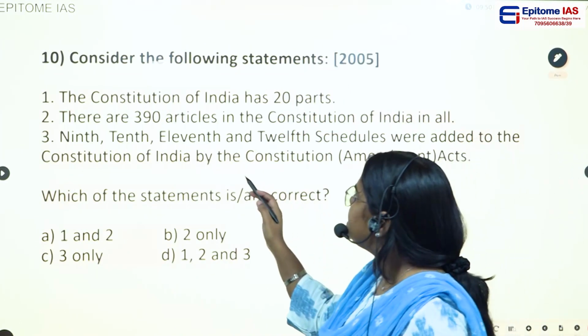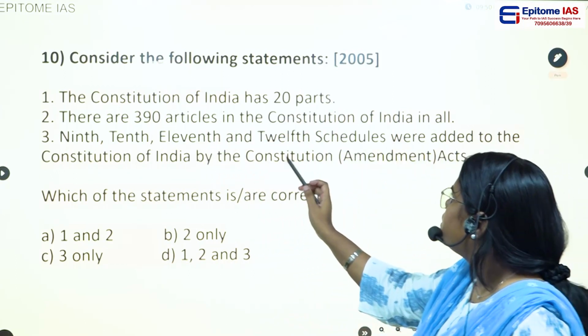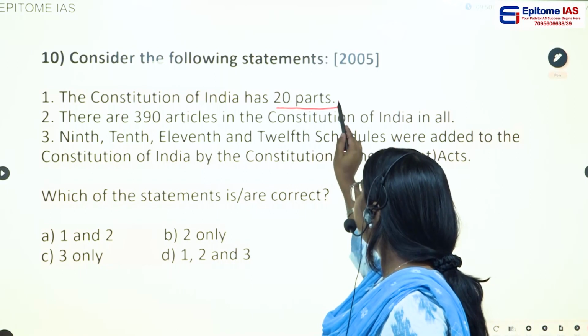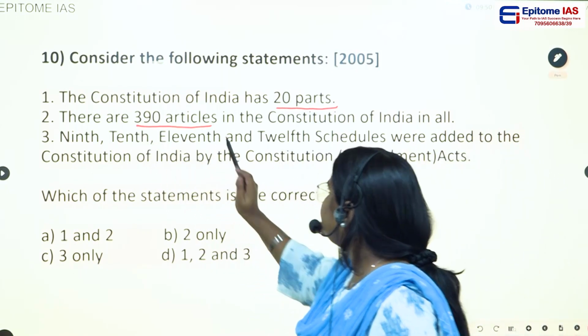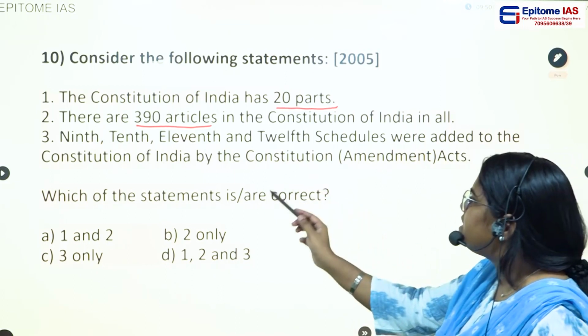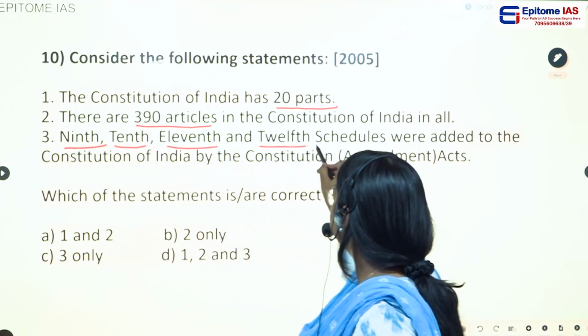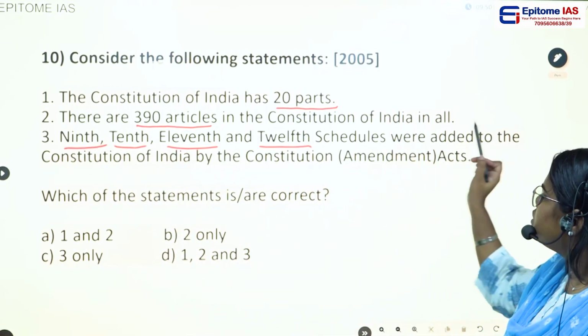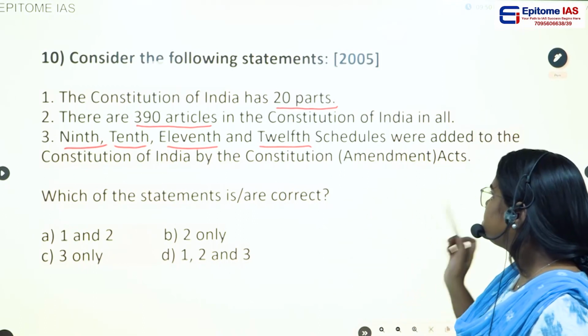So the next question, consider the following statements. Statement 1, the Constitution of India has 20 parts. Statement 2, there are 390 articles in the Constitution of India in all. Statement 3, 9th, 10th, 11th, 12th schedules were added to the Constitution of India by the Constitution Amendment Acts.